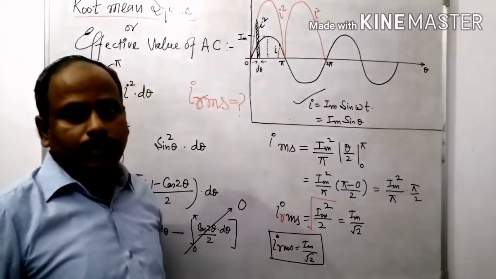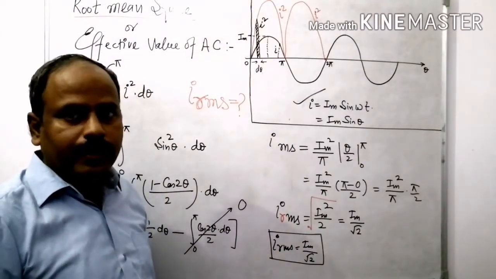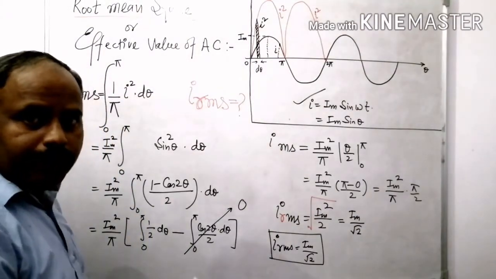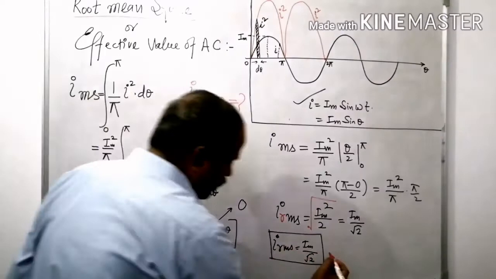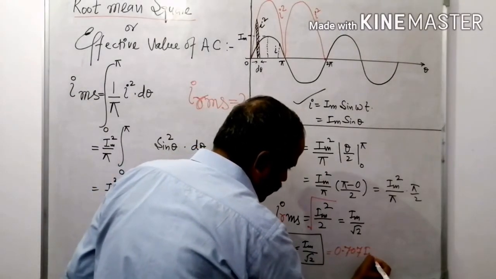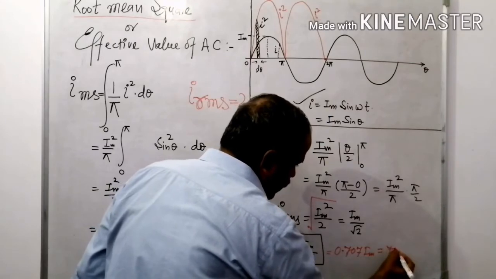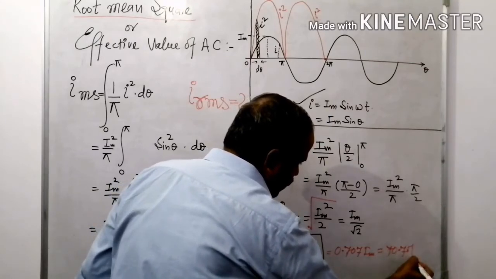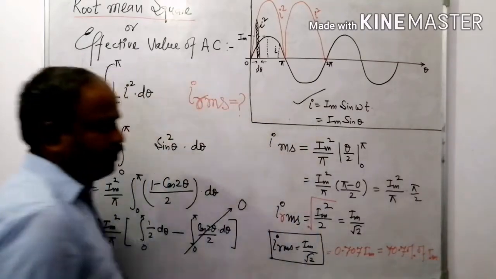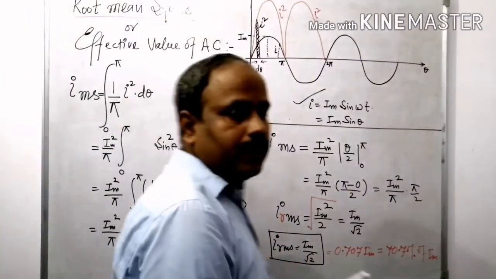I RMS is equal to I maximum divided by root 2. After solving, if we divide 1 by root 2, it becomes 0.707 of I maximum, that is 70.7% of I maximum, right?